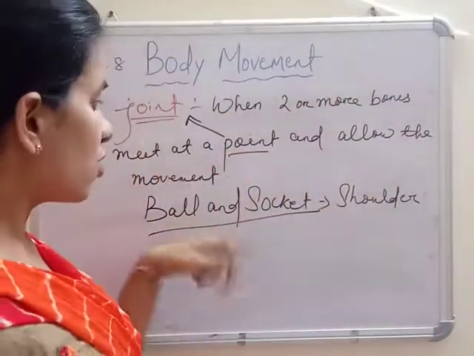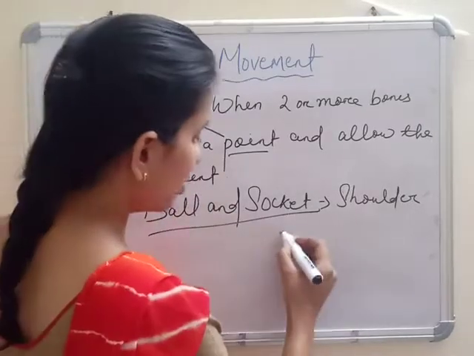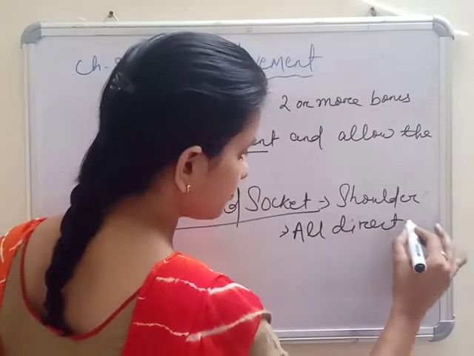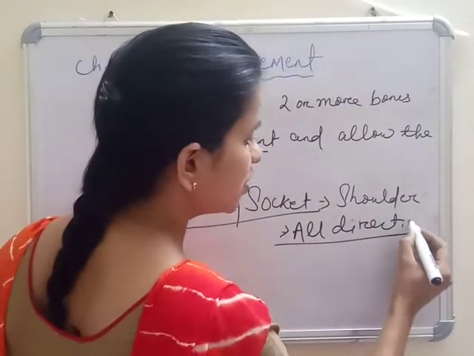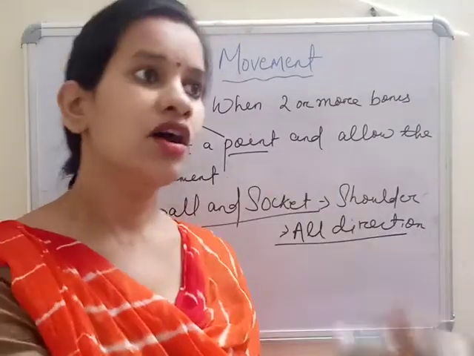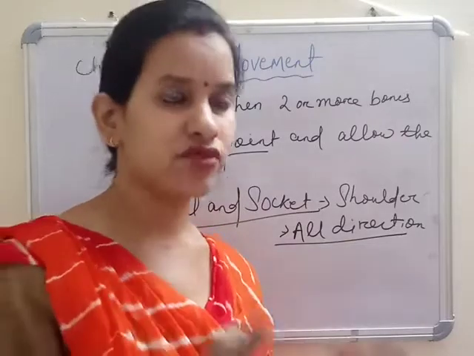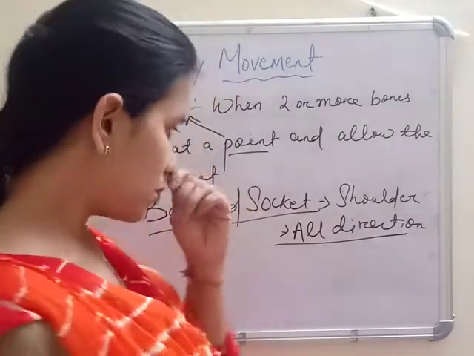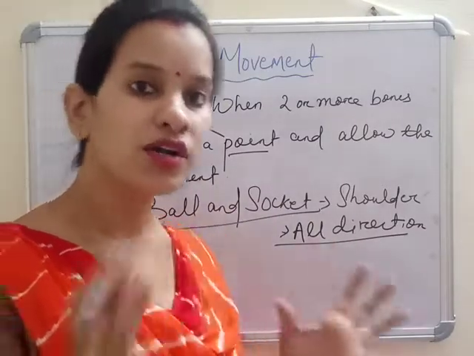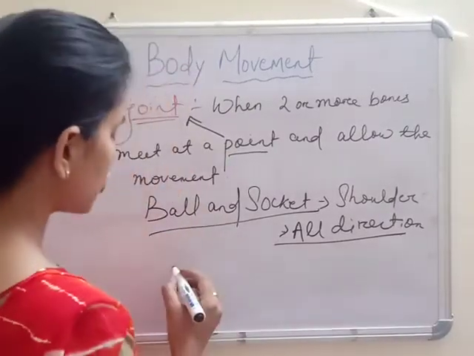This ball and socket allows motion in all directions. A question is asked: which joint allows motion in all directions, or only left to right, or only one direction? With a ball and socket you can move your hand in a circular way, so it allows motion in all directions.